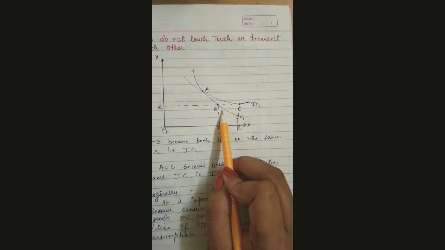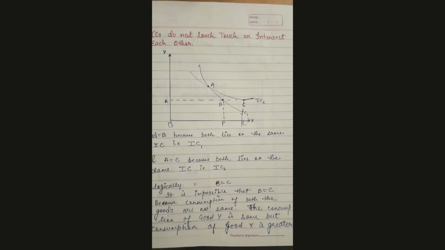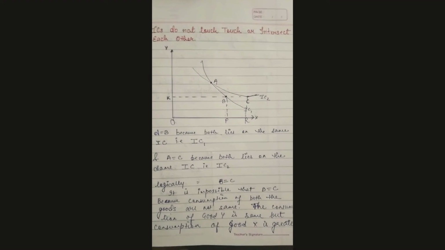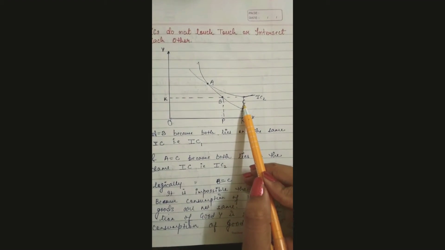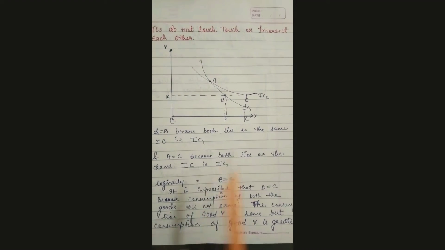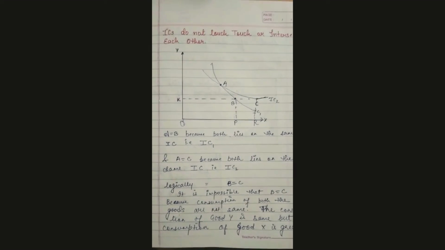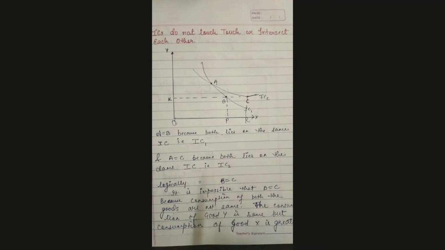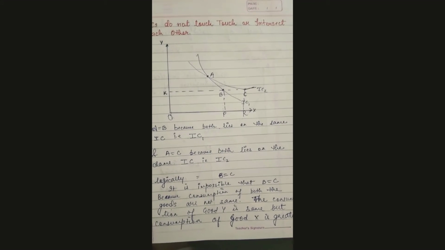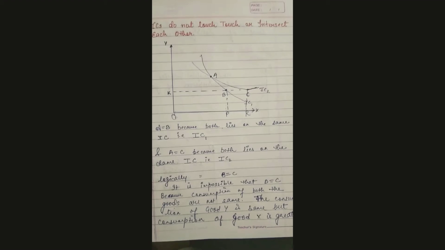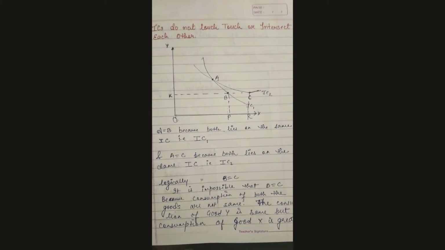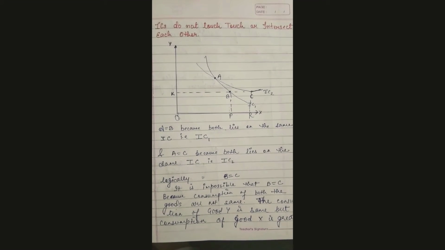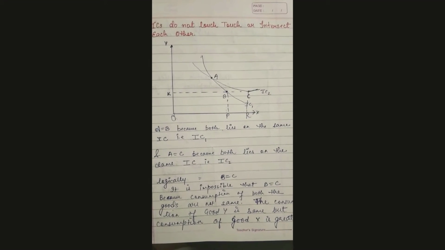So B can't be equal to C, and we know that a higher level of IC indicates a higher level of satisfaction, and this IC offers a higher level of satisfaction than B. So they can never intersect each other or touch each other, as we have studied in the last property, that a higher IC shows a higher level of satisfaction. So they can never touch or intersect each other. Hope you understood that ICs do not touch or intersect each other.